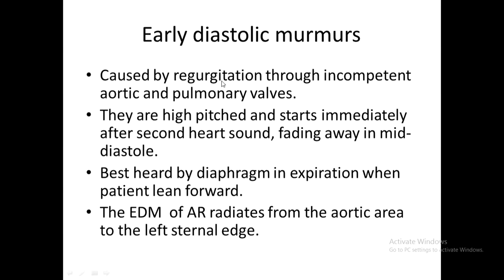Now, diastolic murmurs, early diastolic murmurs. They are caused by regurgitation through an incompetent aortic or pulmonary valve. When the pulmonary and aortic valves don't close properly, in diastole the blood which has been ejected returns back. With that, you will get the aortic and pulmonary early diastolic murmur. They are high-pitched murmurs. Though they are diastolic murmurs, they are high-pitched, so you have to hear them with the diaphragm. They start immediately after the second heart sound, fading away in mid-diastole. I will show you the figure of that murmur.